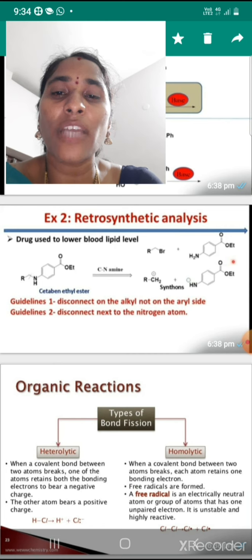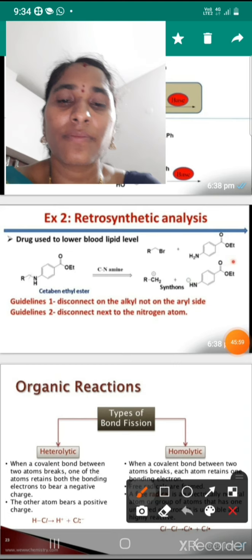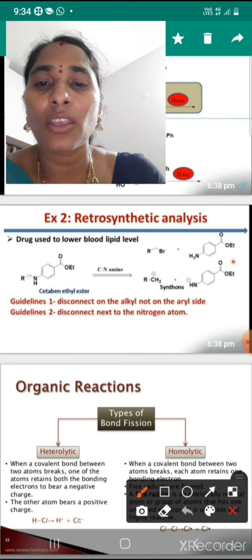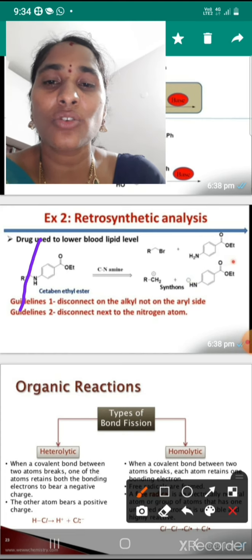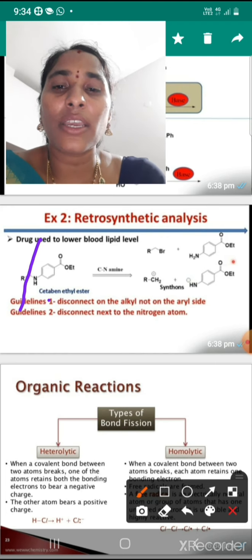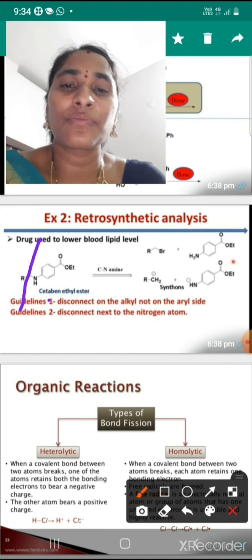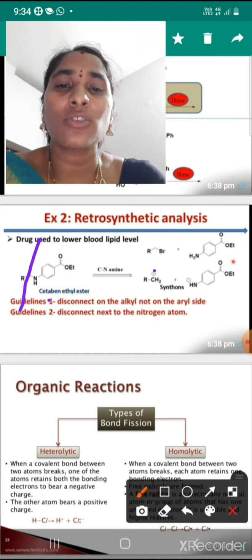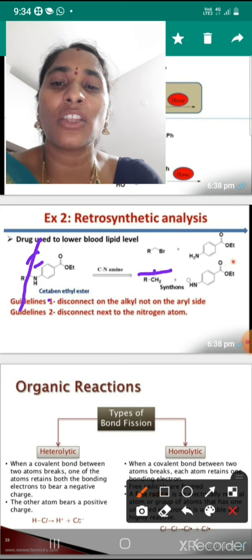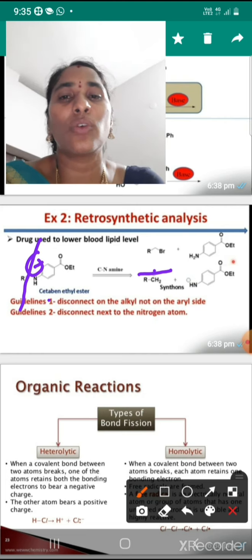So this is the C-N type, a carbon to nitrogen disconnection. The carbon to nitrogen bond is disconnected, giving R-CH2 positive charge, which will receive bromine, so we get RCH2Br, and then the NH minus negative synthon, which will receive H plus and be converted into NH2.